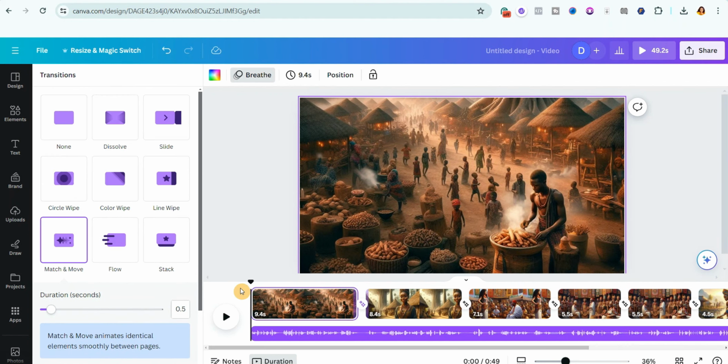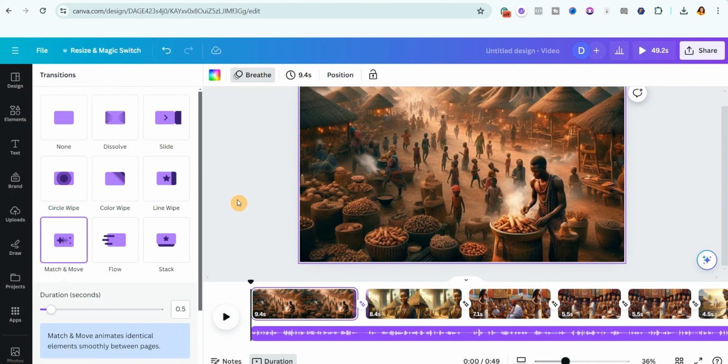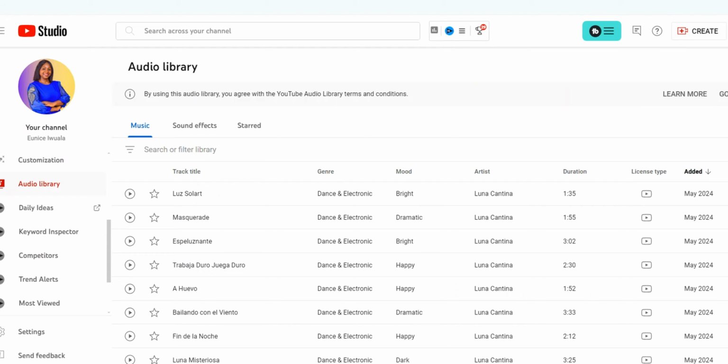Perfect. Now the next thing you're going to do is this. You're going to add background music to make it really captivating and interesting. And it's pretty much easy to do. So to get our music, I'm going to be using the YouTube audio library because I can actually get copyright free music from there. So that is why I like to use it. So I'm simply going to go over to YouTube audio library.